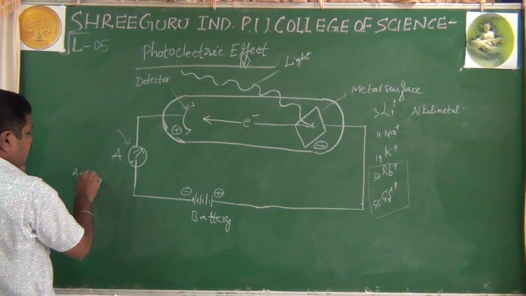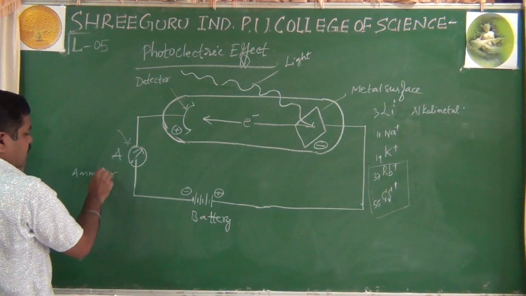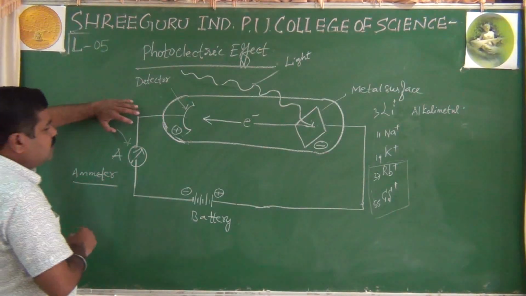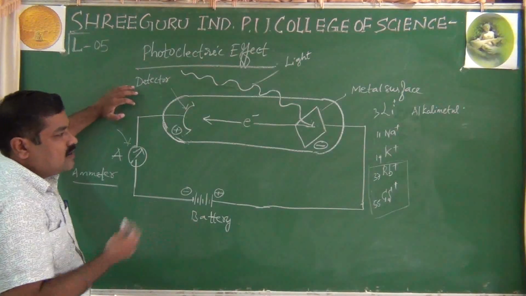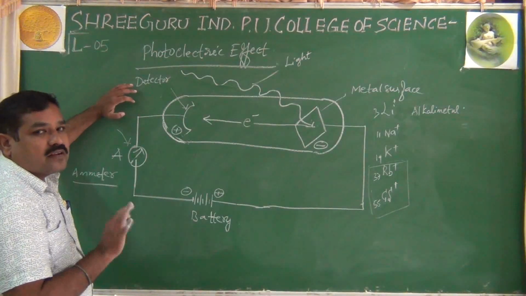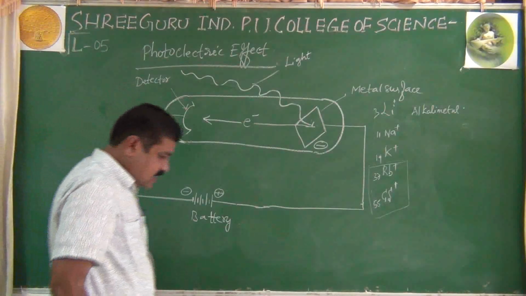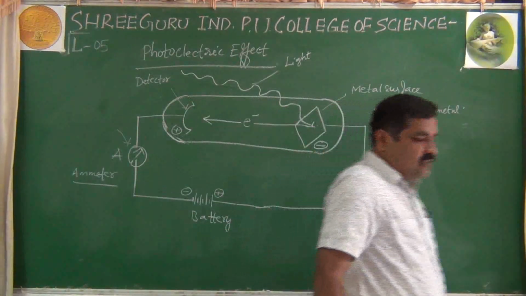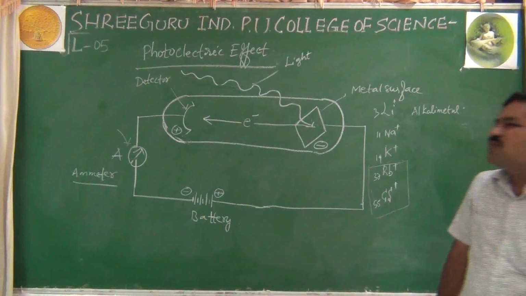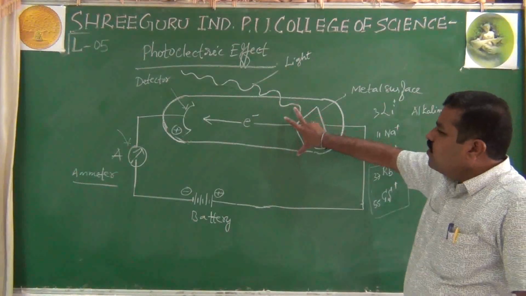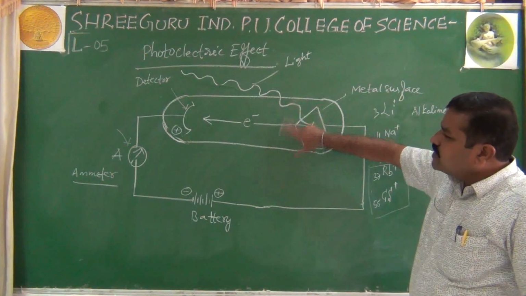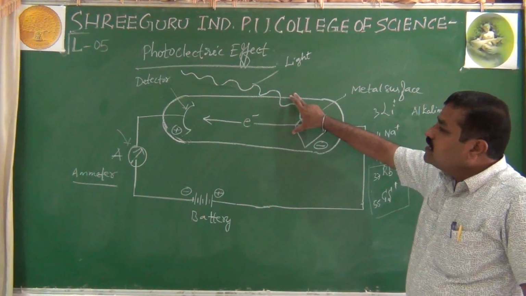Look, it is called an ammeter. There is a deflection in the ammeter, which shows that electrons are ejected out. As a result, current flows through the element. Like this, this is the practical demonstration of the photoelectric effect. What you are observing, this tube, is called an evacuated chamber, an evacuated discharge tube.